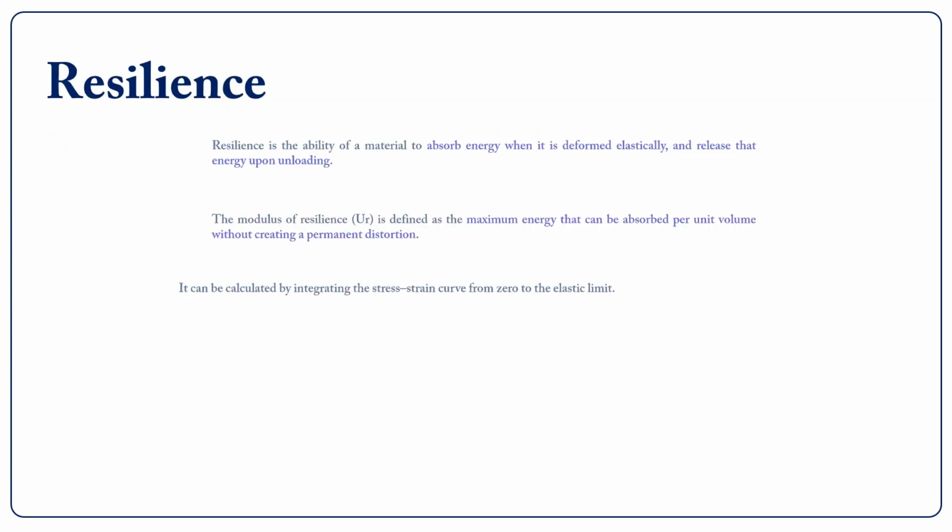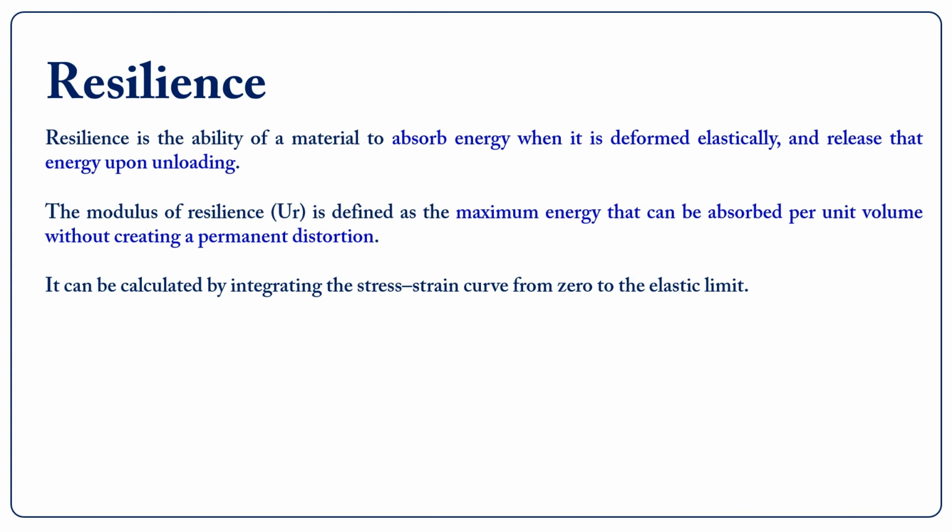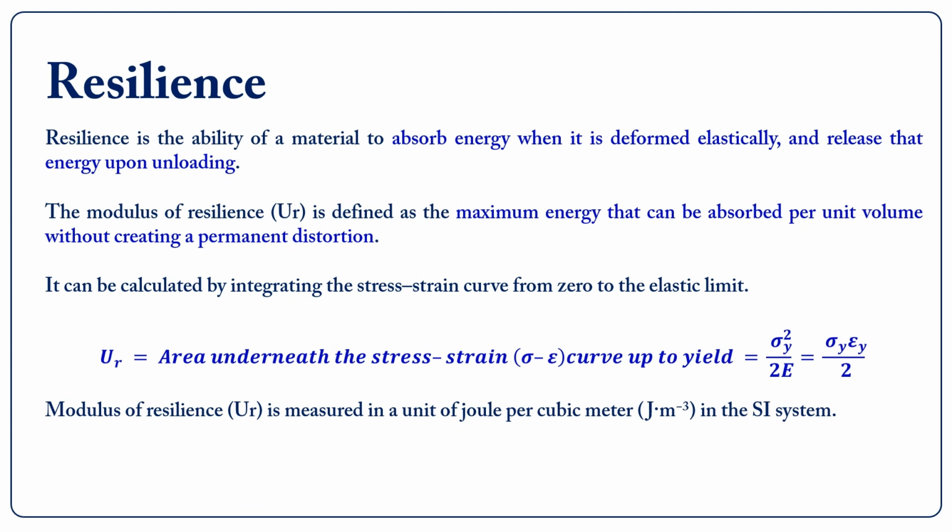Resilience. Resilience is the ability of a material to absorb energy when it is deformed elastically, and release that energy upon unloading. The modulus of resilience is defined as the maximum energy that can be absorbed per unit volume without creating a permanent distortion. It can be calculated by integrating the stress-strain curve from 0 to the elastic limit. Modulus of resilience equals the area underneath the stress-strain curve up to yield, equal to sigma y squared by 2E or sigma y epsilon y by 2. Modulus of resilience is measured in a unit of joule per cubic meter in the SI system.